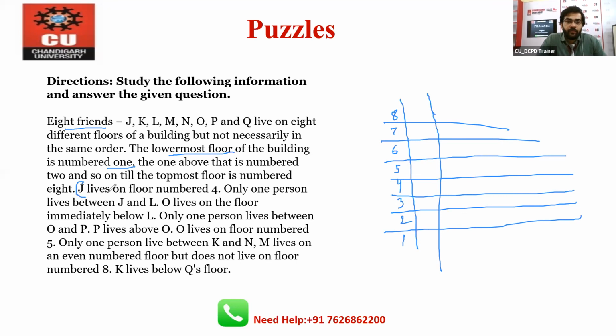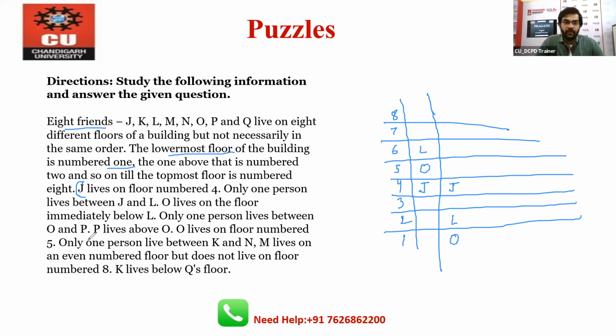From here, J lives on floor number 4, means J lives here. Now only one person lives between J and L. Again you will see that L can come here and L can also come here. So there are two situations possible. Now O lives on the floor immediately below L, means O will come here, and here O will come here. There are two scenarios.